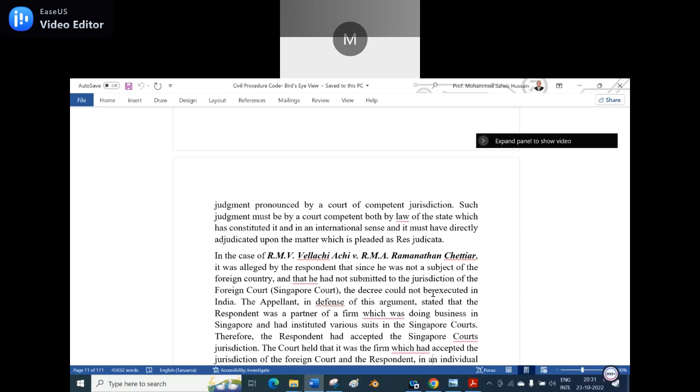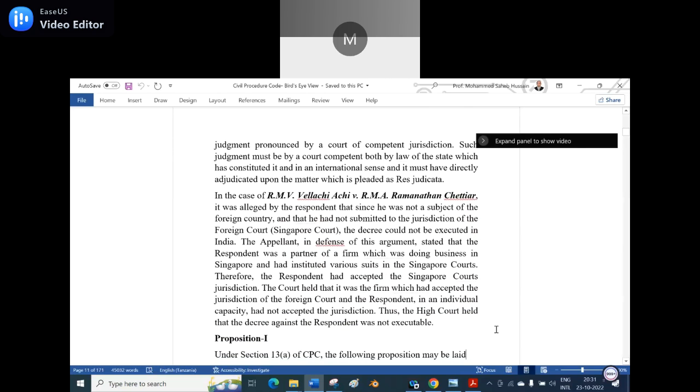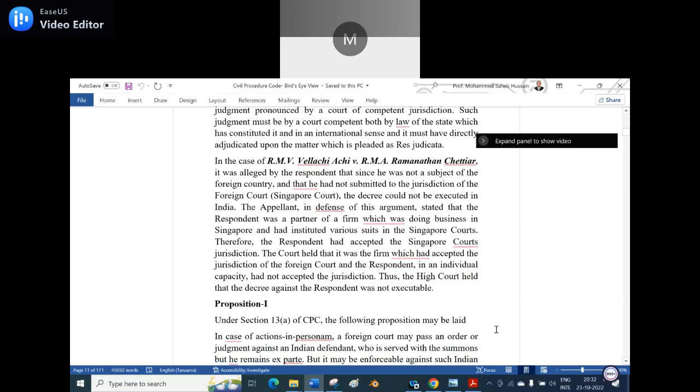The appellant, in defense of this argument, stated that the respondent was a partner of a firm which was doing business in Singapore and had instituted various suits in the Singapore courts. Therefore, the respondent had accepted the Singapore court's jurisdiction. The court held that it was the firm which had accepted the jurisdiction of the foreign court, and the respondent in an individual capacity had not accepted the jurisdiction. Thus, the High Court held that the decree against the respondent was not executable.